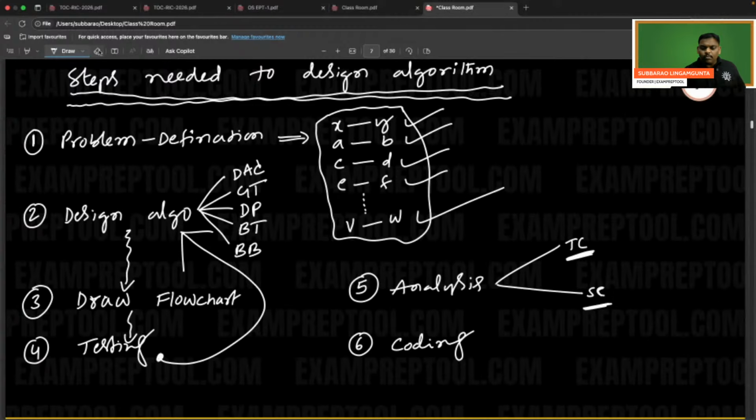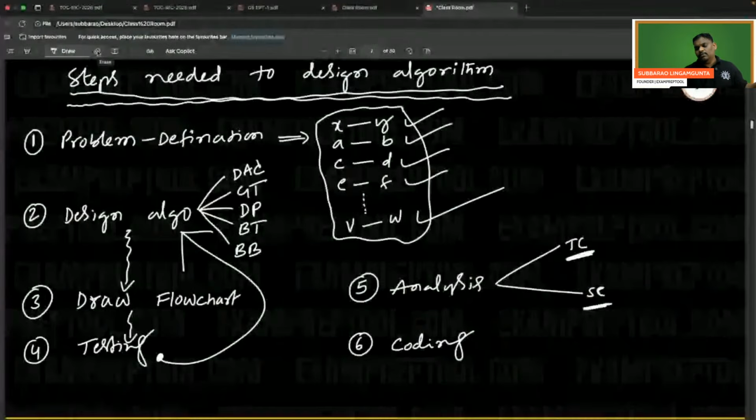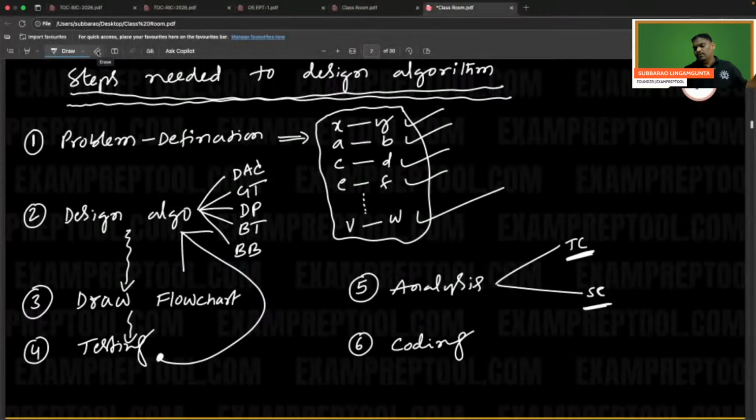So these are the steps. Remember, these are not standard. They will change from company to company. In TCS, the same story will be done in 50 steps. In a startup company, the same story will be done in one step only. In a moderate company, the same story will be done in 10 steps. If you go to Microsoft, the same thing will be done maybe with 100 steps. So it depends on the company, and I think I can say the budget also. What is the budget of the project? If the budget of the project is more, more steps are there.